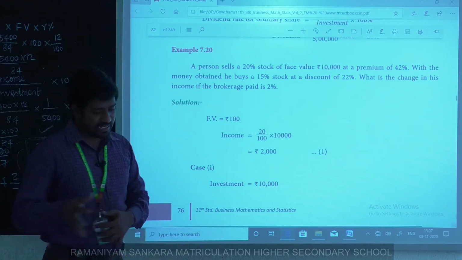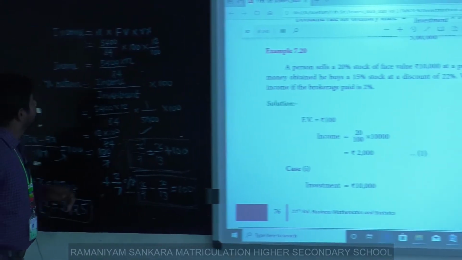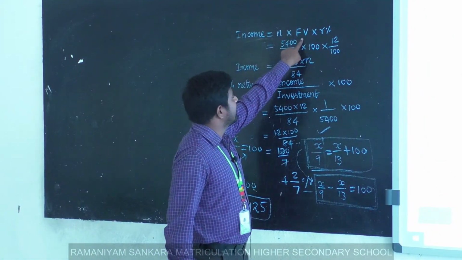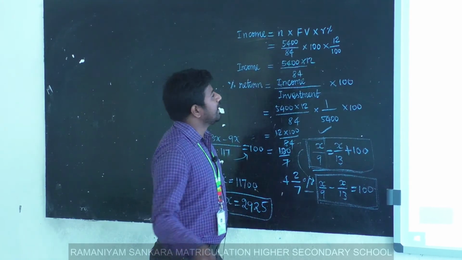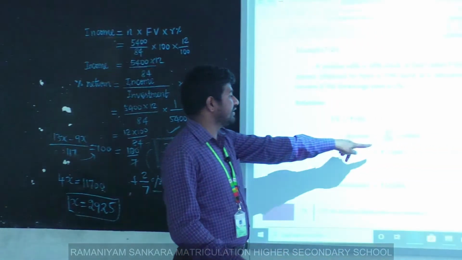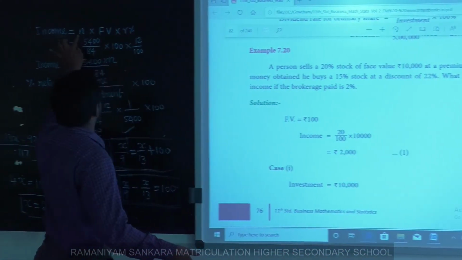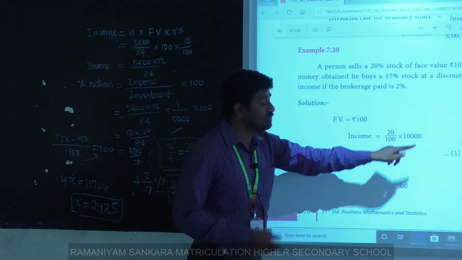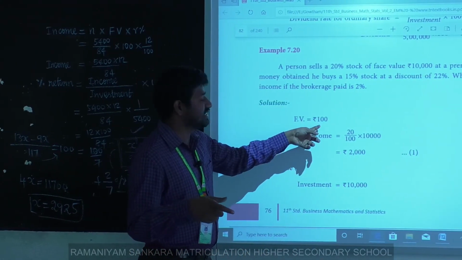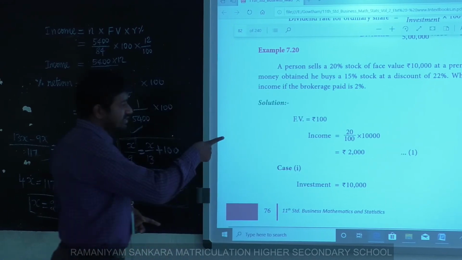Generally income is considered as number of shares, face value, and rate of dividend. Here the rate of dividend is given. Number of shares is total amount by market value. Here you consider market value as 100.